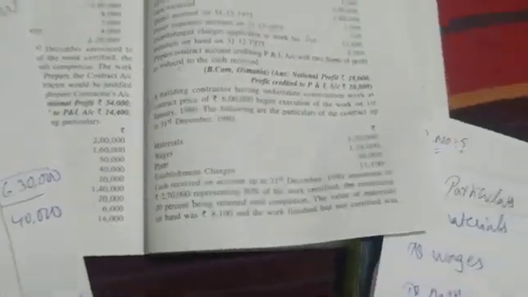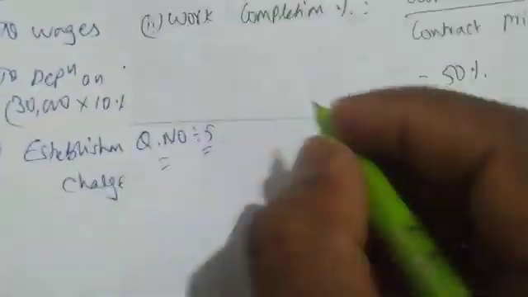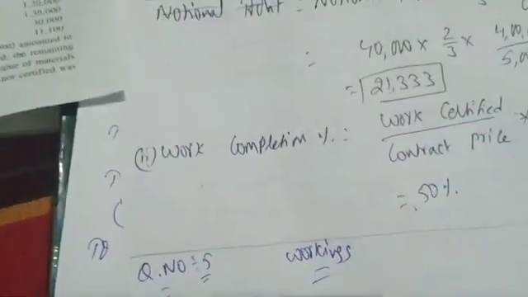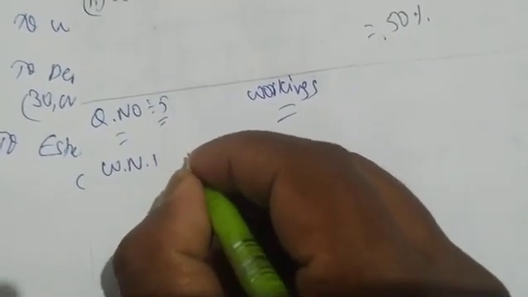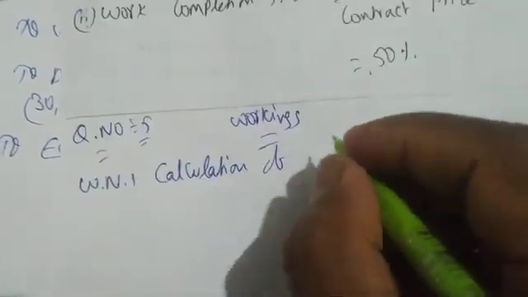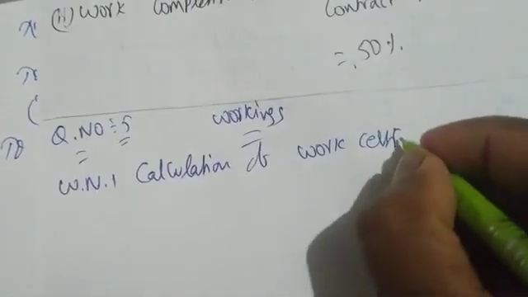We will find out. So I am doing here question number 5 solutions or workings in this page. Working note number 1. Calculation of work certified.